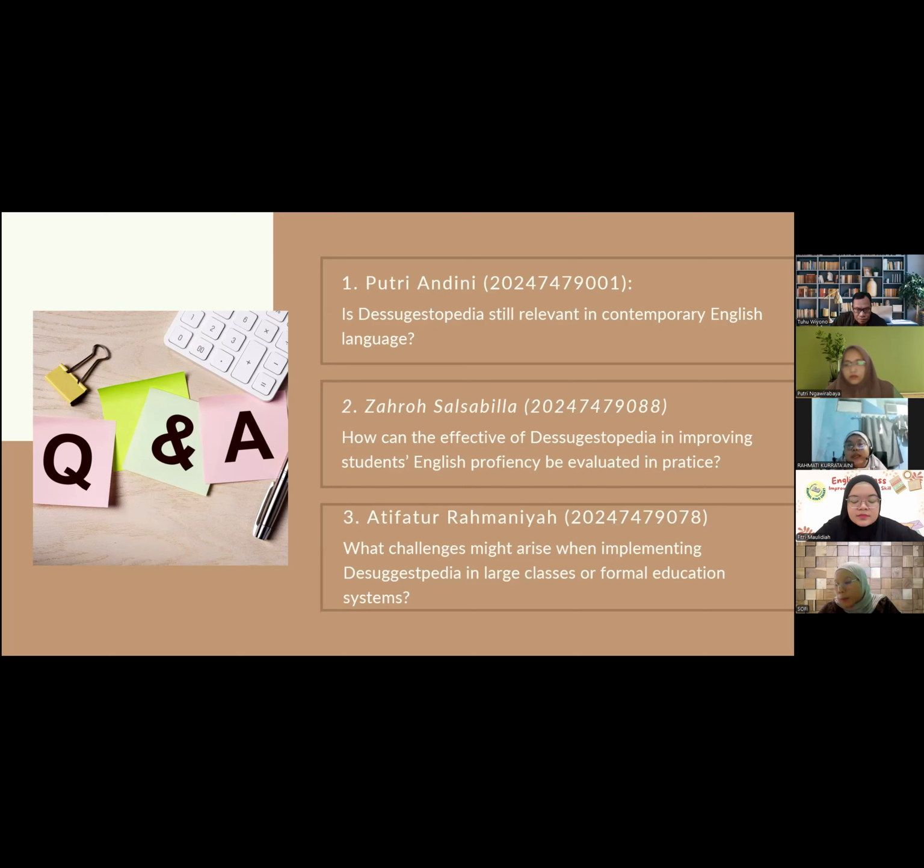And to evaluate it, a teacher can use pre-tests and post-tests, and also classroom observation and student reflection. Importantly, its effectiveness is not only about academic results, but also about how students feel more confident and comfortable using the language. Okay, I think that's it.